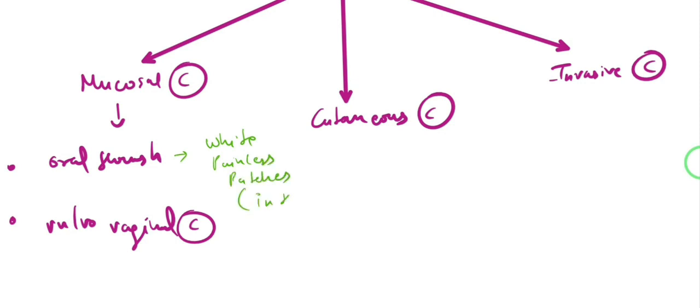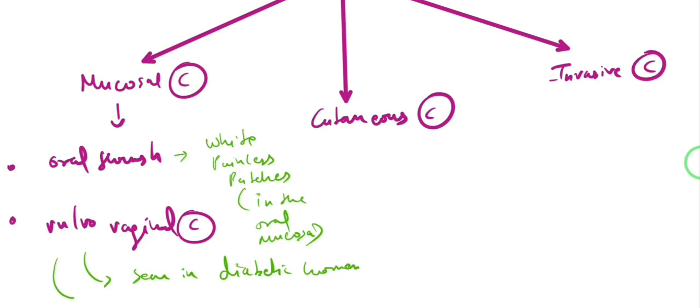Oral thrush is nothing but white, painless patches adherent to the oral mucosa, right? These are one of the major things that we are going to see in our patients. And we have vulvovaginal candidiasis as well. In vulvovaginal candidiasis, this is basically seen in diabetic women, right? It is seen in diabetic women.